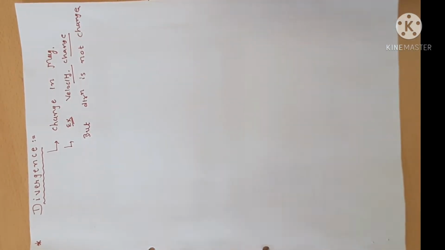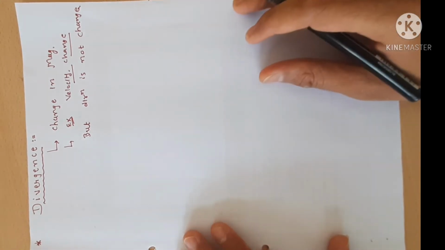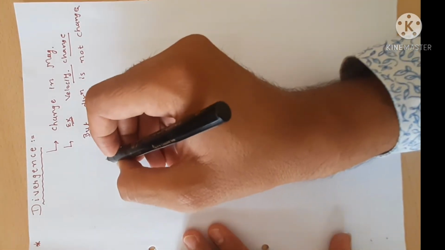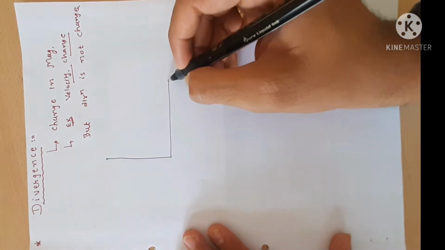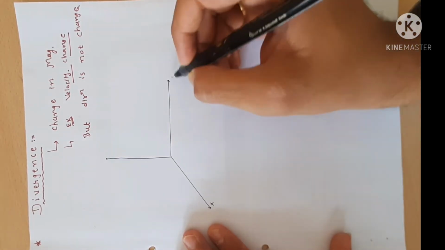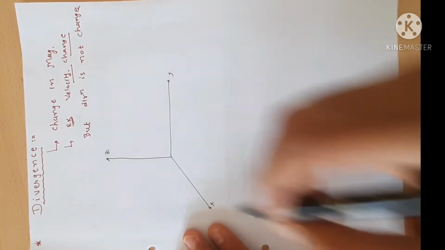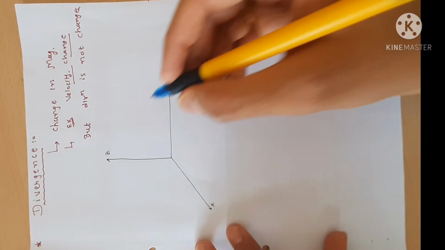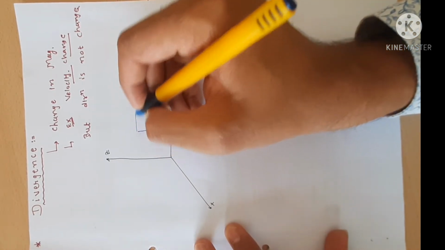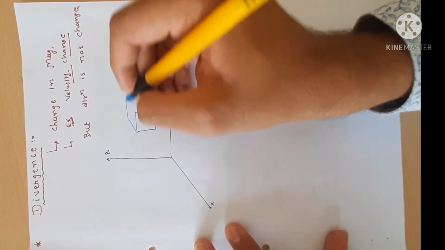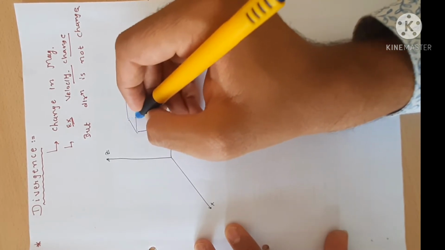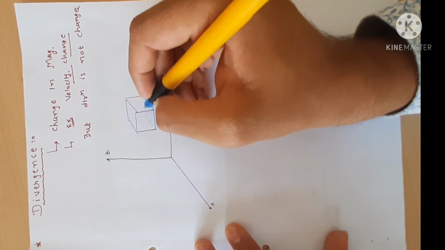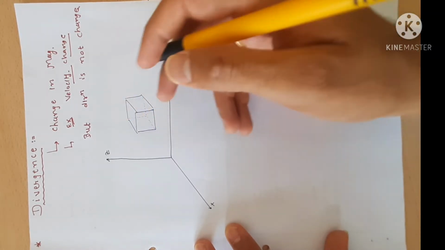So how can we simply define this divergence? I have to assume x, y and z axes, or a Cartesian coordinate system, and in this system I place one cube. This cube has a total of 6 sides: front, back, left, right, top and bottom.